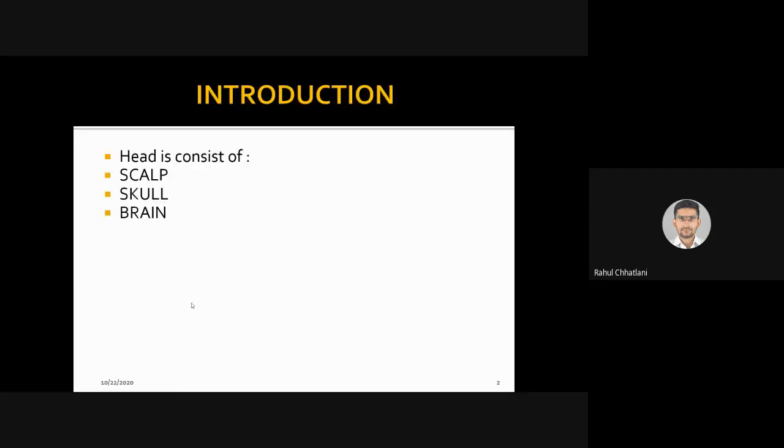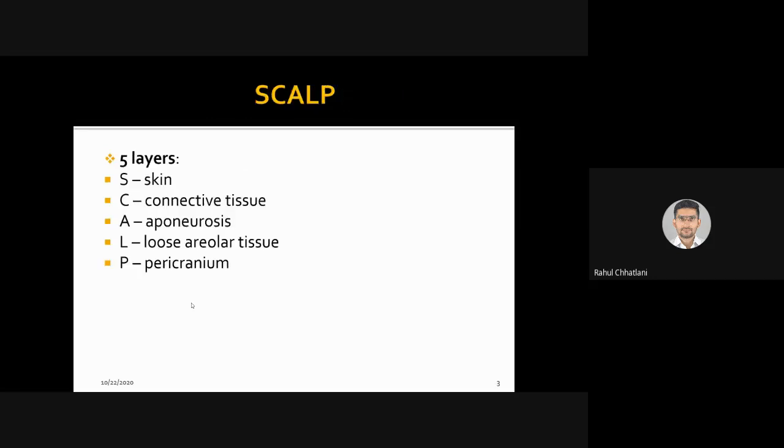So head consists of three things: the scalp, the skull, and the brain. The scalp is the skin and the tissues over the bone, and within the skull is the brain. The scalp consists of five layers. Scalp itself is a short form: S for skin, C for connective tissue, A for aponeurosis, L for loose areolar tissue, and pericranium, the outline of the cranium.